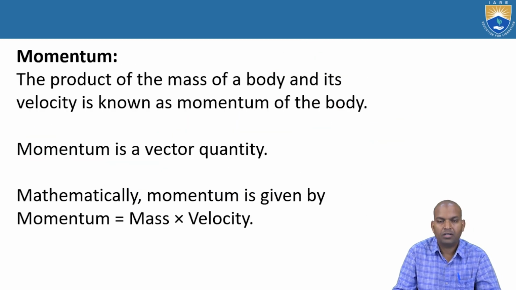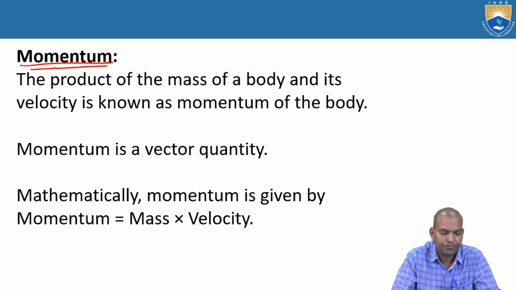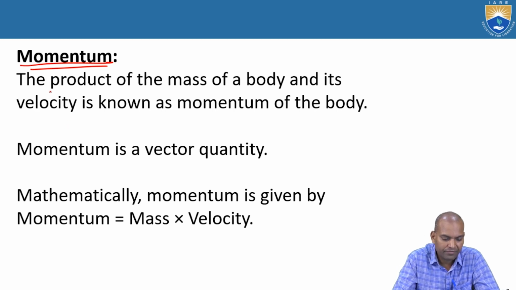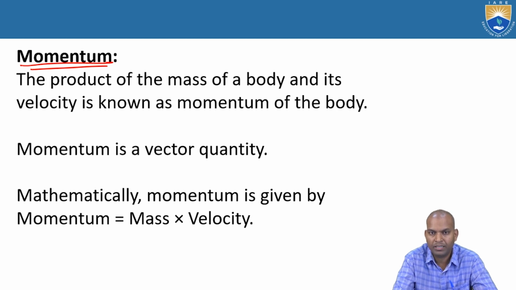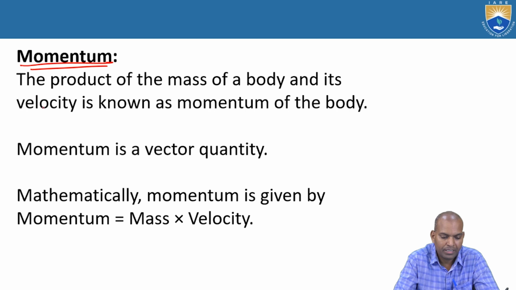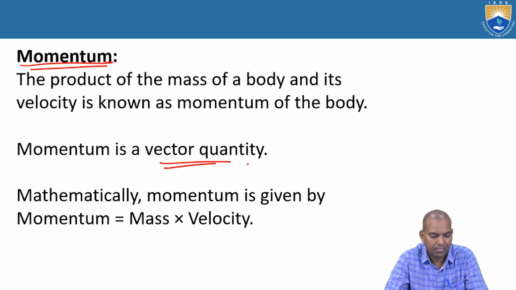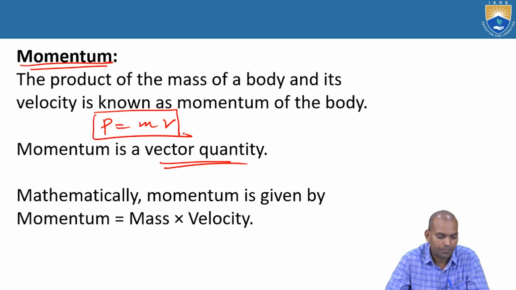The next term we are going to study in kinetics, which is important, is momentum. What is momentum equal to? It is the product of mass times velocity. The physical significance of momentum is that when matter moves with a certain motion, that body has momentum. The product of the mass of the body and its velocity is known as momentum. Momentum is a vector quantity, not a scalar quantity, because it is mass times velocity. Momentum P equals mass times velocity V.